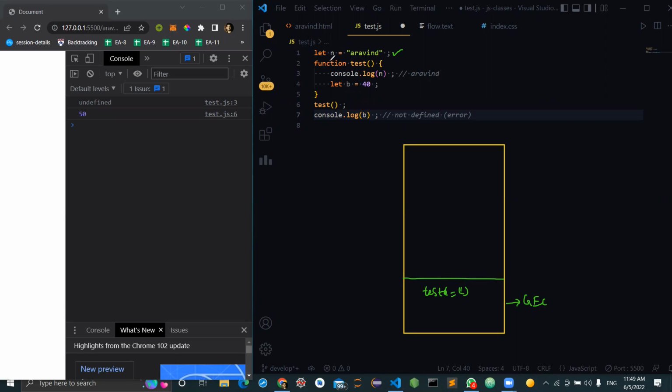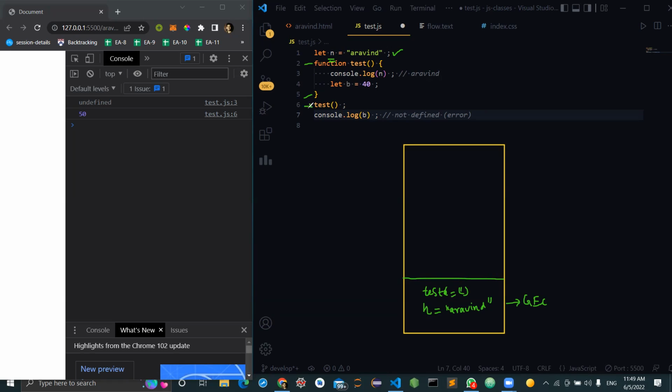From line number 2 to line number 5, it is a function definition, so we are going to skip this. And at line number 6, what we are doing?